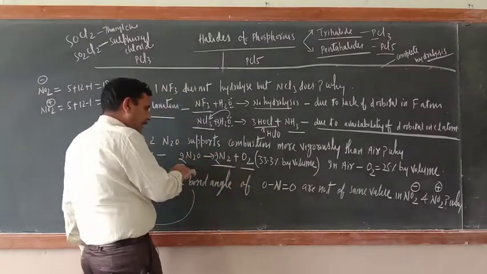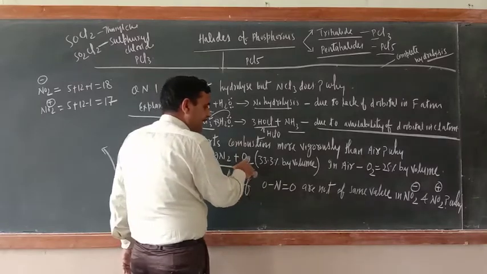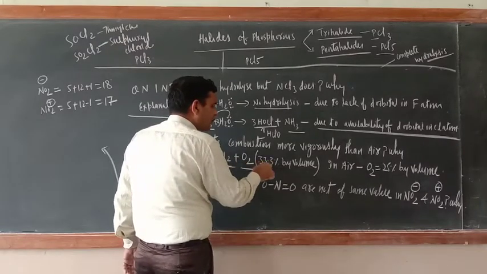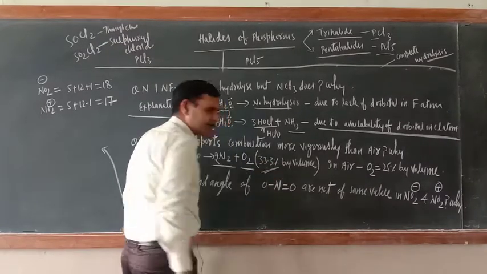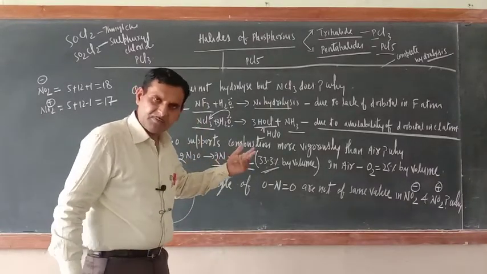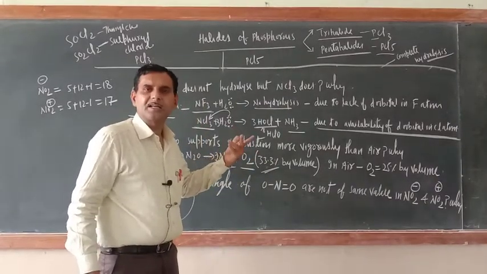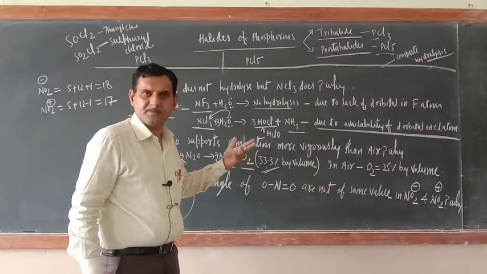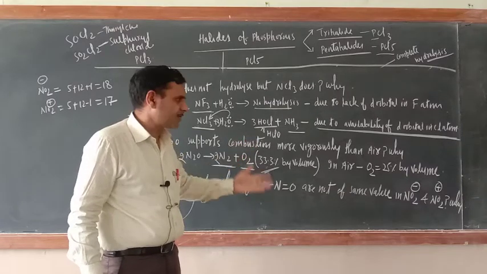So in N2O, the percentage by volume of O2 is 33.3%. So the greater the percentage of oxygen, the more vigorous the combustion process will be.